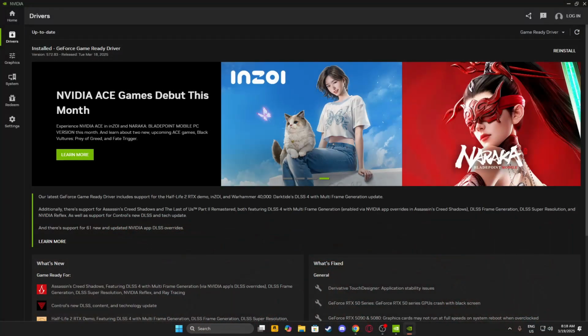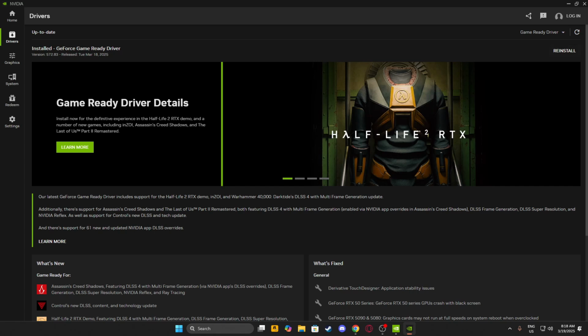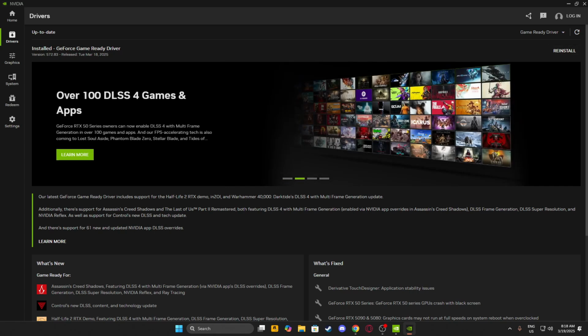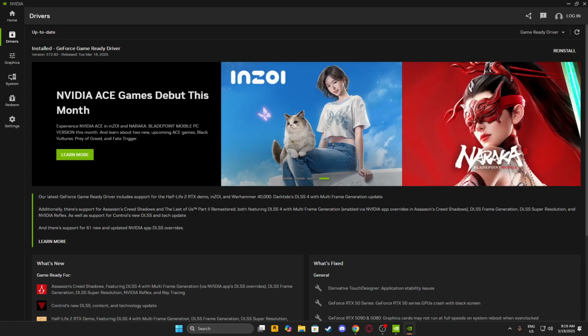But I have already updated, so I don't have this issue anymore. But you guys should definitely try this out, because if you reinstall your driver, it's gonna reset everything to default, like it used to be. So if you update or reinstall or download it freshly, it should solve the issue.